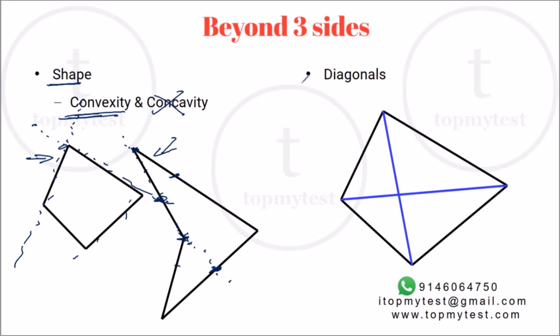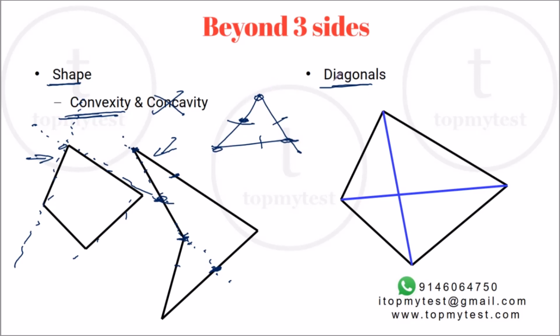The second problem which happens with going beyond three sides is that you get additional lines called diagonals. Now in a triangle, all the line segments joining the corners are basically the edges or the sides of the figure.